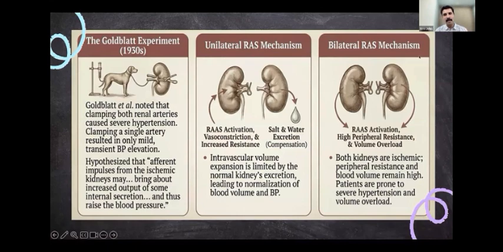But when it comes to bilateral renal artery stenosis or a single kidney with renal artery stenosis, the pressure natriuresis cannot happen because there is no normal kidney to produce that pressure natriuresis. So the BP elevation will be more severe and the patient can have volume overload resulting in recurrent pulmonary edema. So that is the pathophysiology and how the effects of renal artery stenosis are produced in the clinical setting.